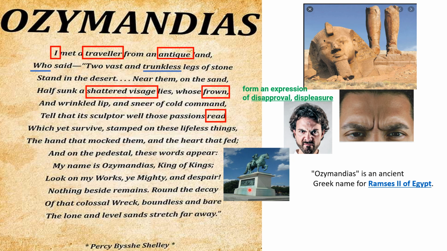Who's telling all these things? The traveler is telling. The statue's name is Ozymandias, and I am the King of Kings. Nobody is greater than me, because however many other kings there are, I am the King of Kings. "Look on my works, ye Mighty," how colossal or how huge my works are, and how extended my dignity and my popularity is.